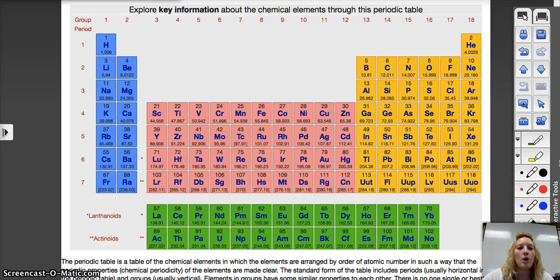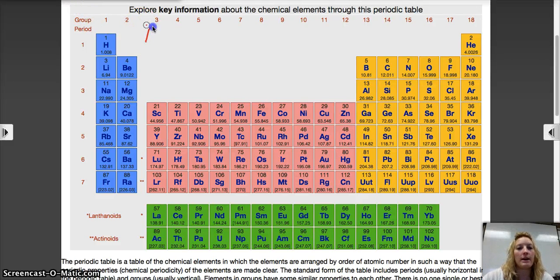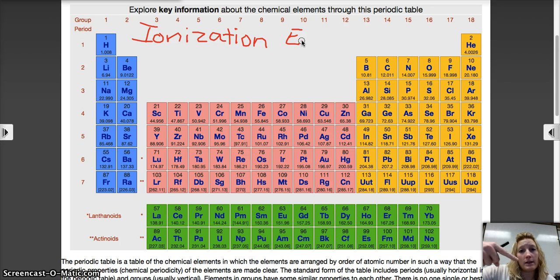Hola! Welcome back. We have one more trend to talk about, and that is ionization energy. Now, when you think about ionization, you think about ions. Remember that ions are just charged particles. They've either lost or gained an electron. So when we're talking about ionization energy, we are talking about the energy needed to remove an electron.